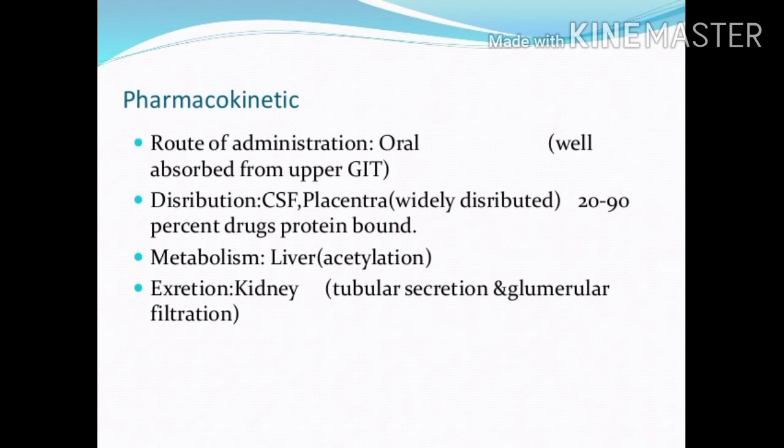Now the metabolism. The primary organ of metabolism is the liver, through the chemical process of acetylation. Excretion is through the kidney, including tubular secretion and glomerular filtration.